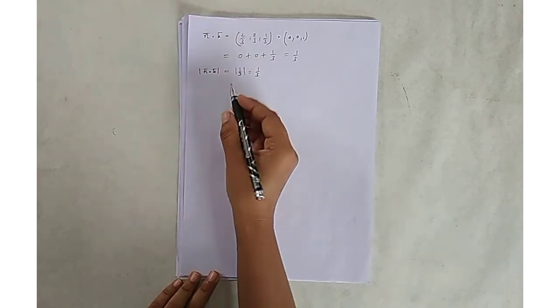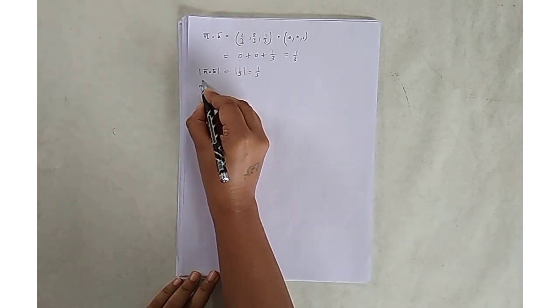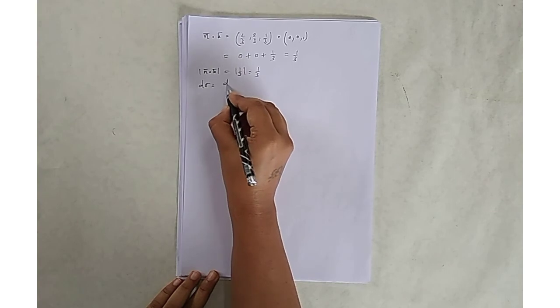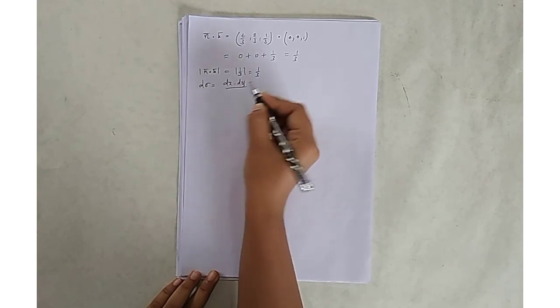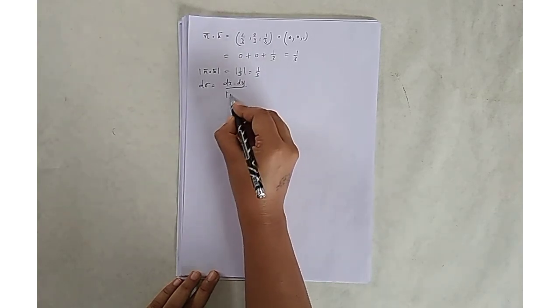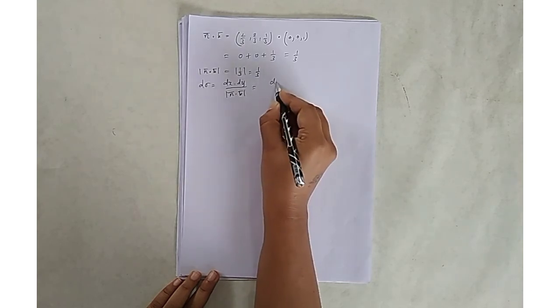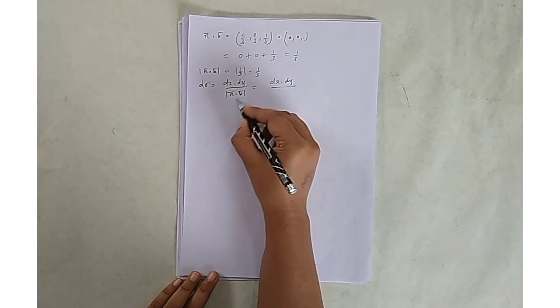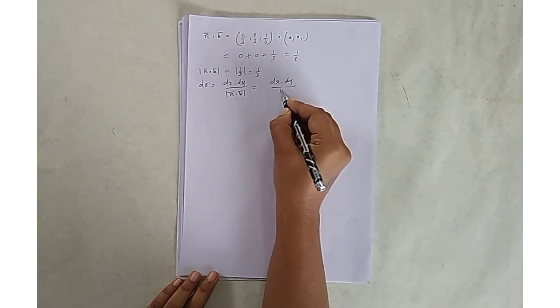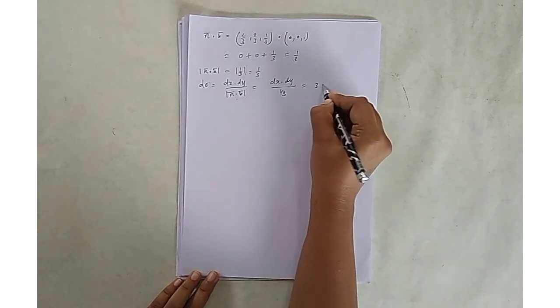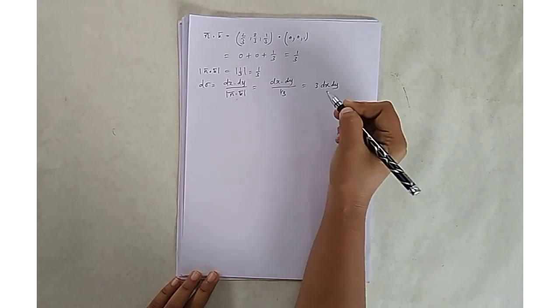Next we find d sigma. The value of d sigma is dx into dy upon the absolute value of n bar dot k bar, and this absolute value is 1 by 3. So that is 3 dx dy.